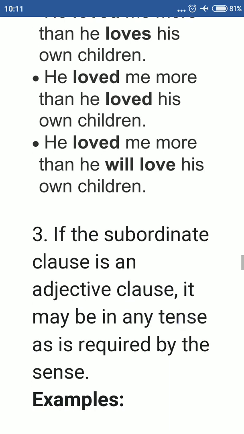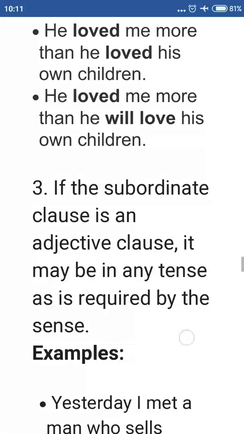So here it means the action of the subordinate clause takes place at an indefinite time. Time is not mentioned. That's why here you have used simple past tense. He loved his own children. Now, he loved me more than he will love his own children. Here you have used future tense in the subordinate clause.